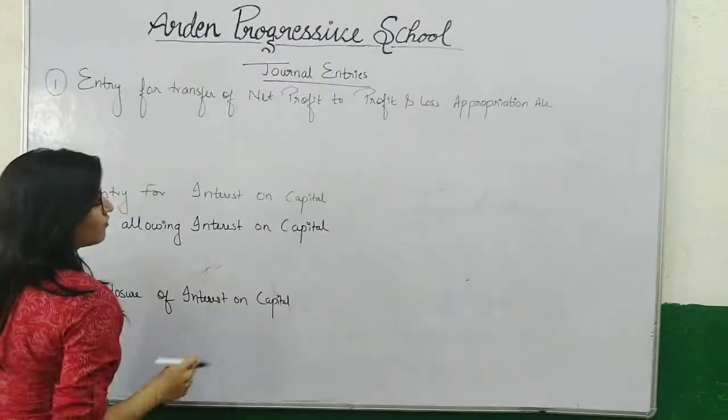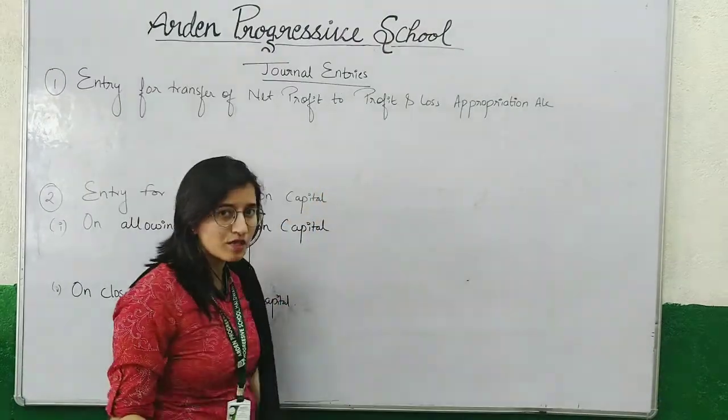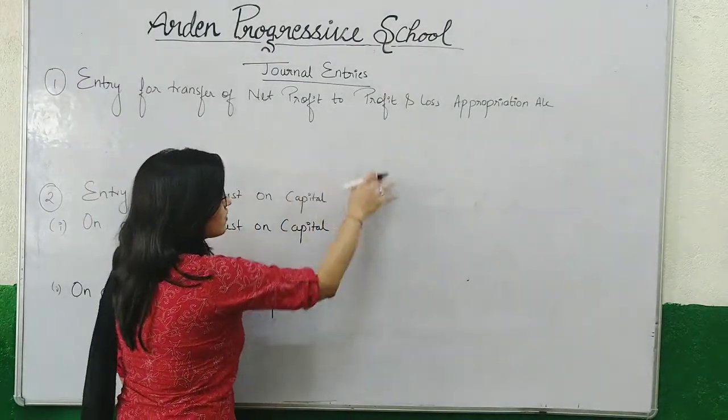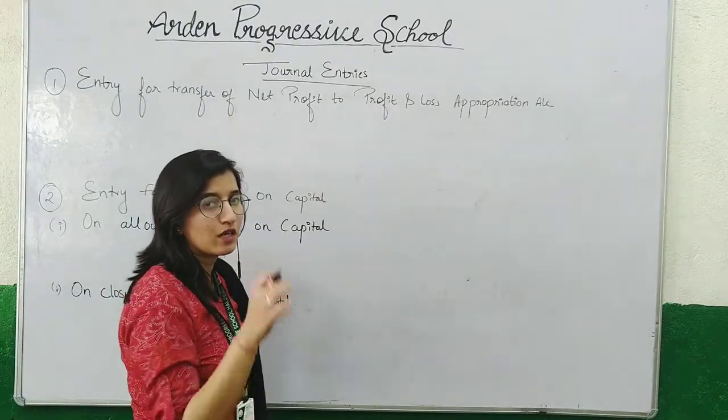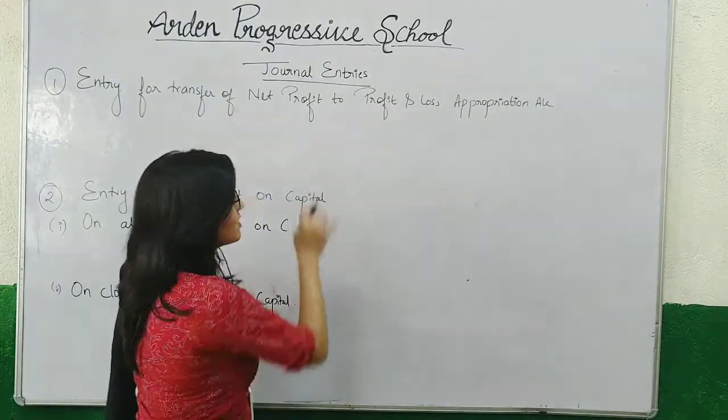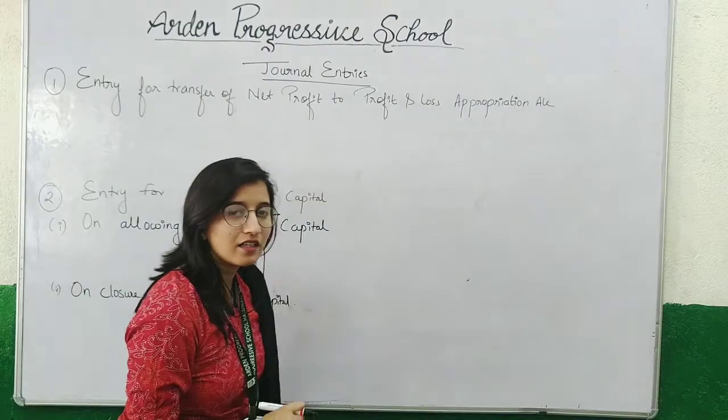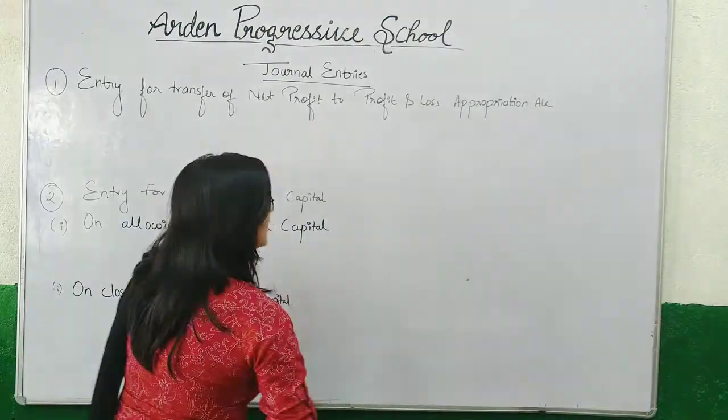As we know, profit and loss appropriation account is a nominal account. So if profit is being transferred to P&L appropriation account, it will be credited because profit is treated as income and income is always credited.